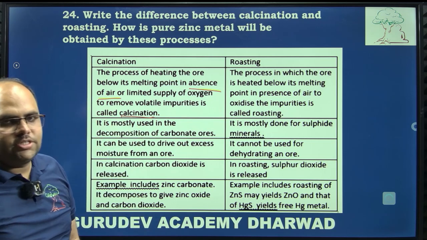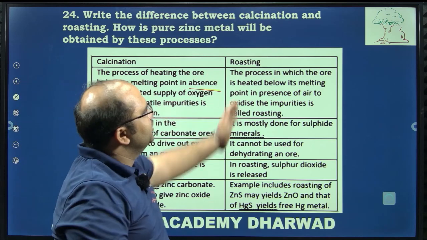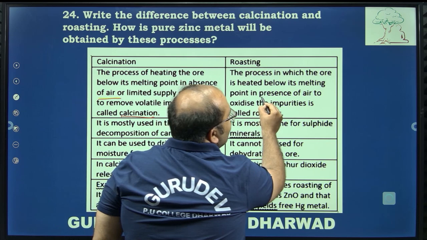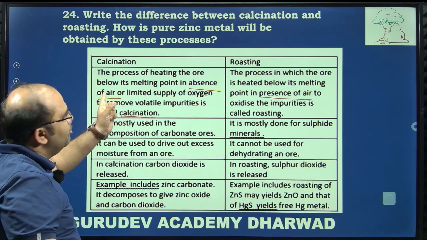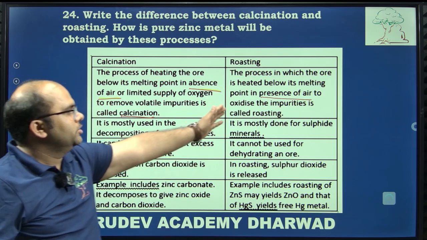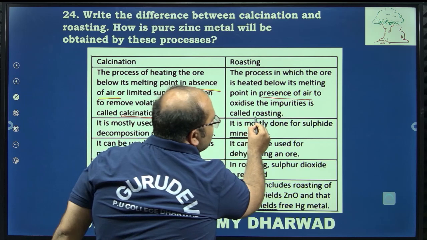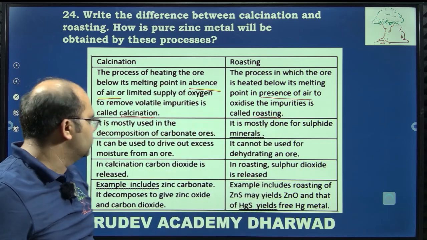Definition of calcination, you can write as a difference. Opposite to this, the process in which the ore is heated below its melting point in the presence of air, so that it oxidizes to remove the impurities, that is called roasting. Here there was absence of air, here presence of air. First difference, you will use the definition.